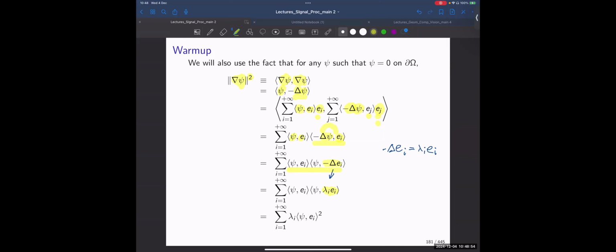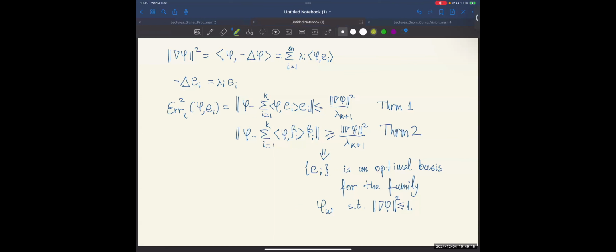So we use this fact in order to move from this equation to that equation. And note that here what we have is nothing but a scalar, so we can pull it out of the equations. Then the Dirichlet energy is equal to nothing but the sum of lambda_i times the squared coefficients, the norm of the coefficients. So this would be equivalent to the Dirichlet energy. Let's call it result number 1. This was our definition of functions and eigendecomposition of the Laplacian.